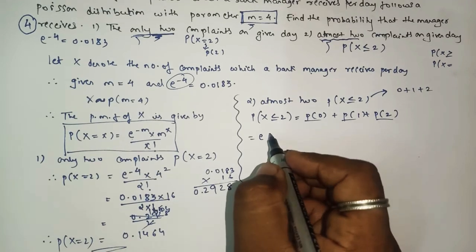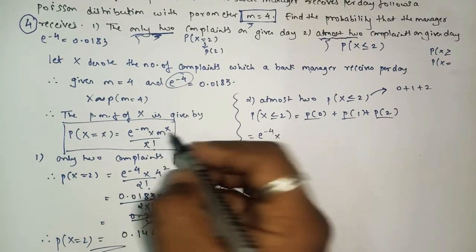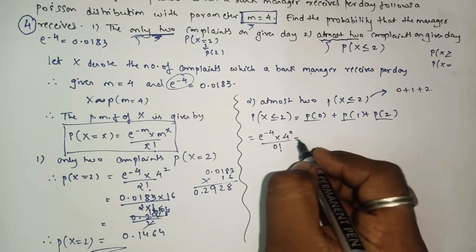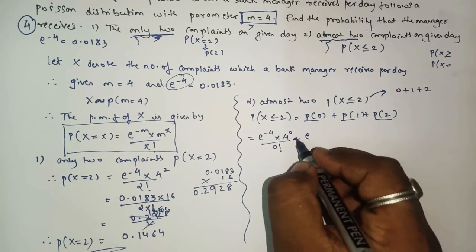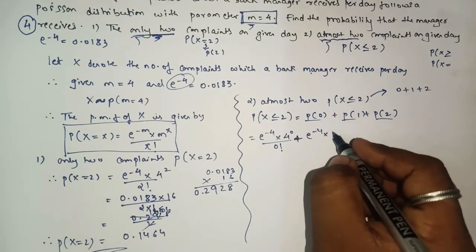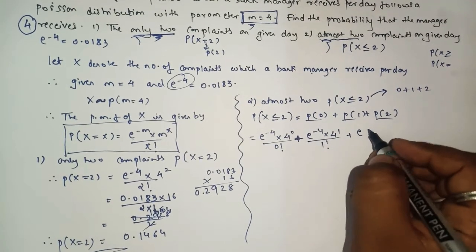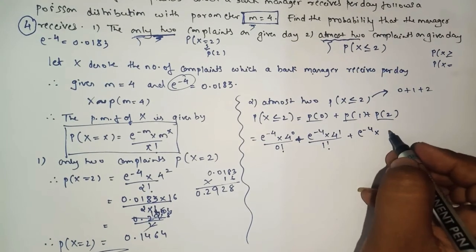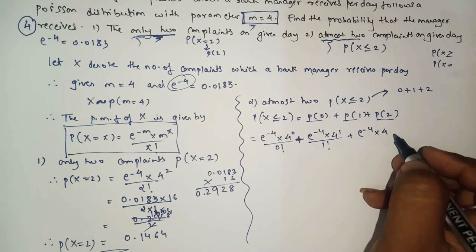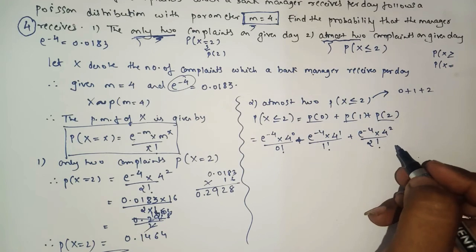So e raised to minus 4 into m, which is 4, raised to 0 upon 0 factorial, plus e raised to minus 4 into 4 raised to 1 upon 1 factorial, plus e raised to minus 4 into 4 square upon 2 factorial. Yes or no?